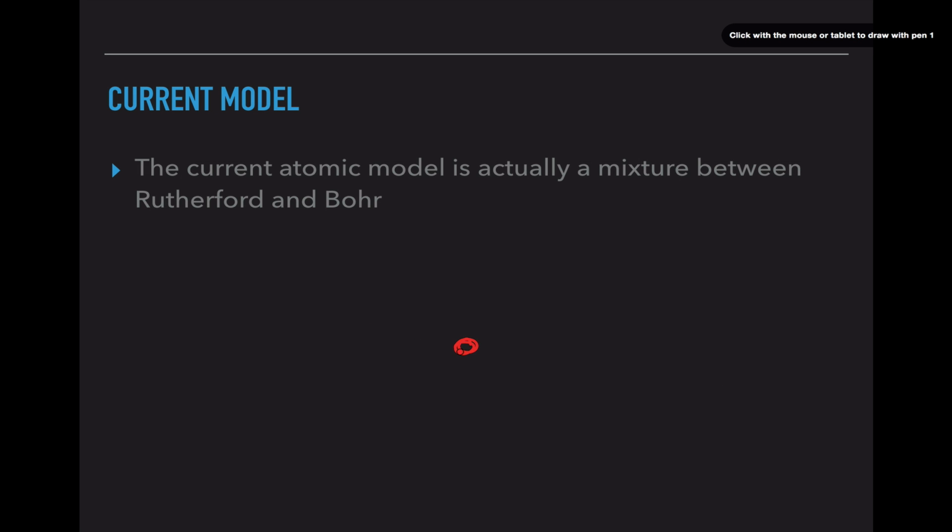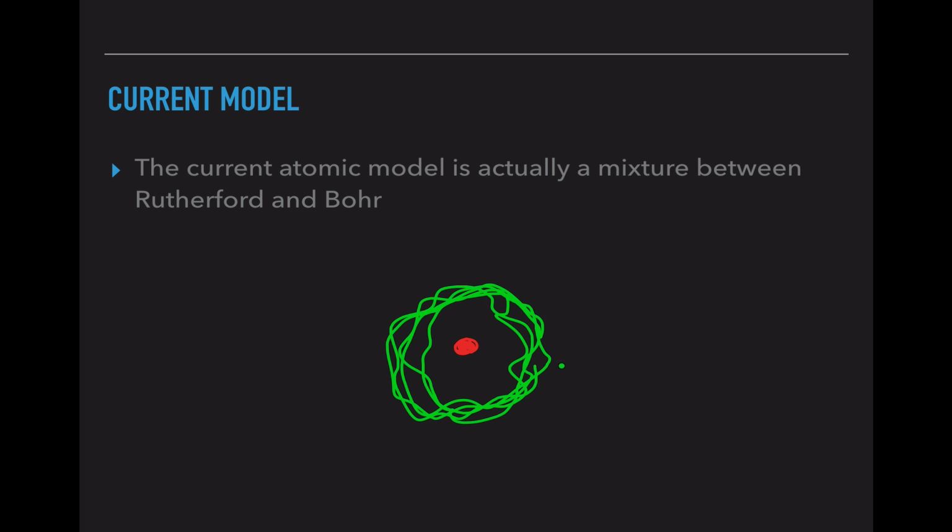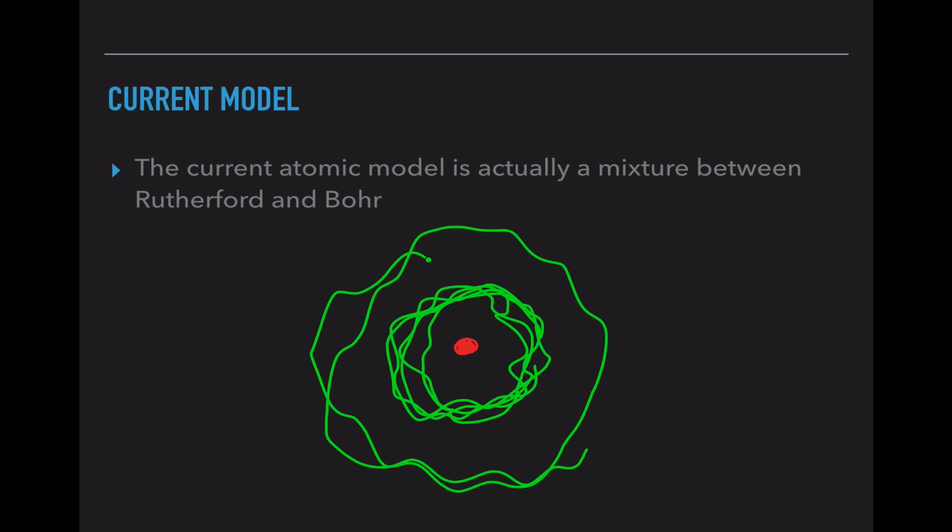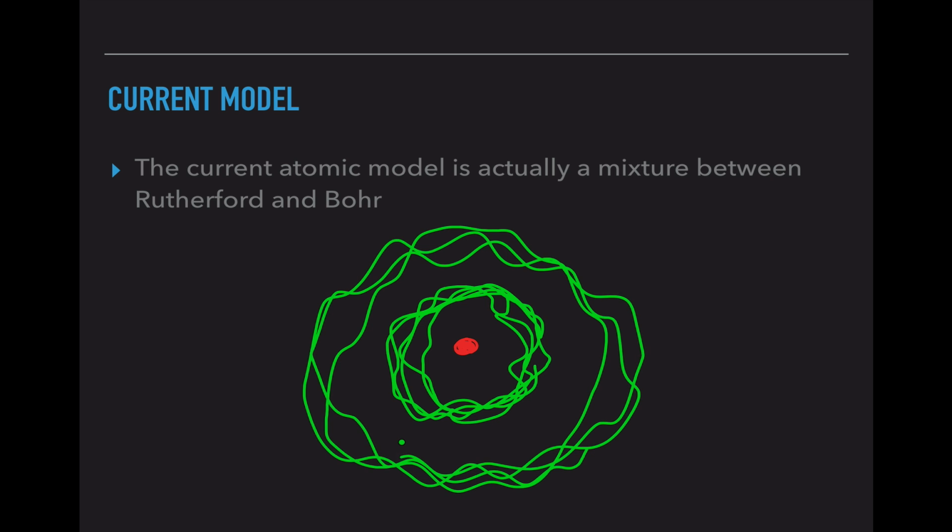So as an example, we have that highly positively charged nucleus, and instead of having a perfectly circular planetary orbit, it kind of follows this wobbly pattern. We can have the electron anywhere on this path at any given time. It is still a fixed orbit, it's just not perfectly circular. And then the next one goes a little bit farther out, still a fixed orbit, not really perfectly circular. So it's a little bit of both. We are going to actually use the Bohr model in class because it's easier to see, easier to draw, easier to understand. But I do want you to know that we have made some steps since then, and the newest model is a mixture of both.